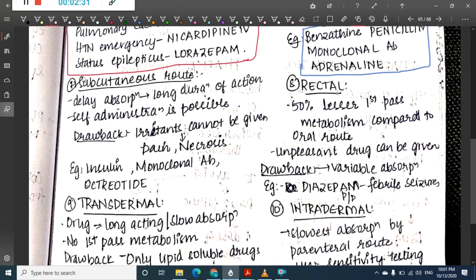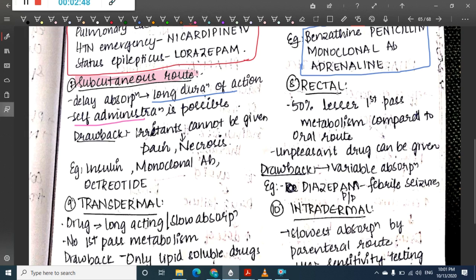Then the next route is the subcutaneous route. Subcutaneous route delays absorption, so there is a longer duration of action. In the subcutaneous route, self-administration is possible.